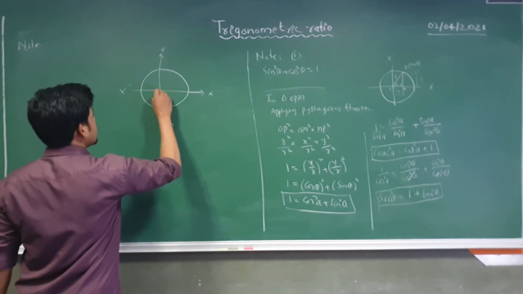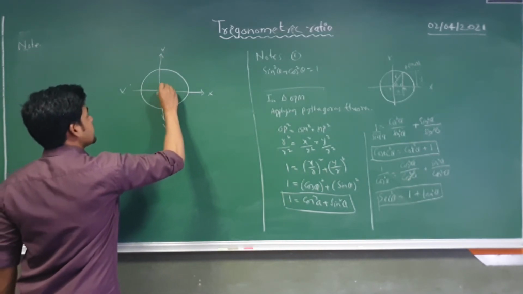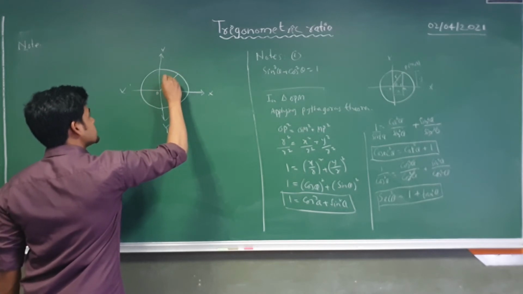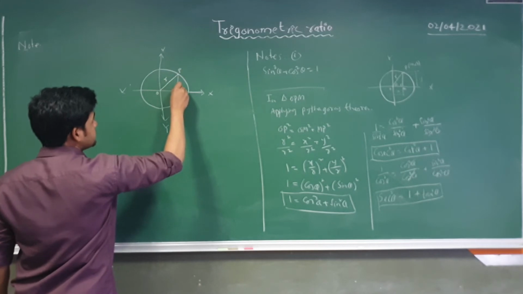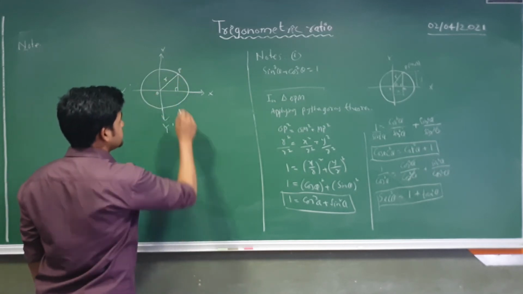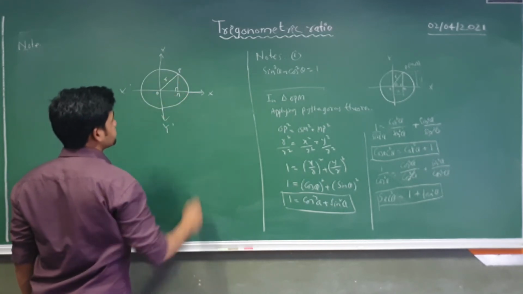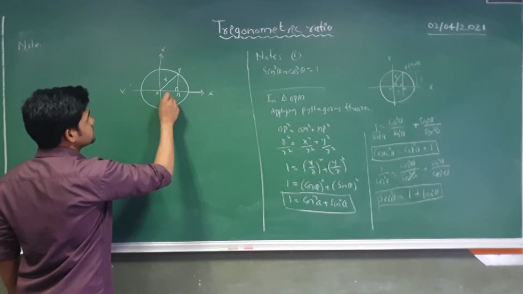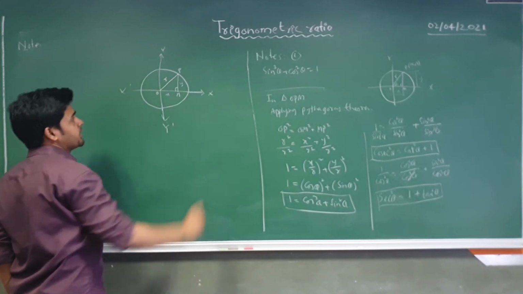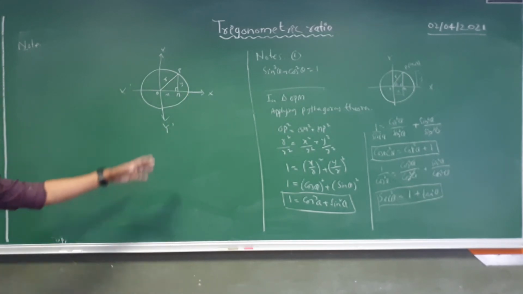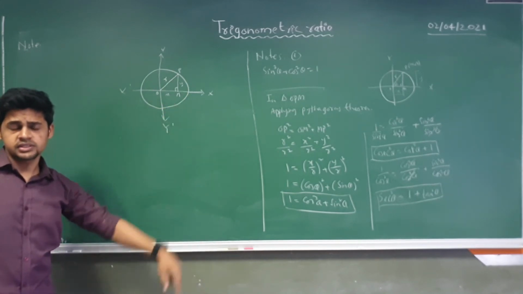So here I have a point O, the origin, and I draw a line that is called the radius, and this is the point P. And if I draw a line here, I will get a right angle triangle. Let's suppose this is point M, and the length of OM is nothing but x, and the length of PM is nothing but y. Okay, so we have a right angle triangle in the Cartesian coordinate system.